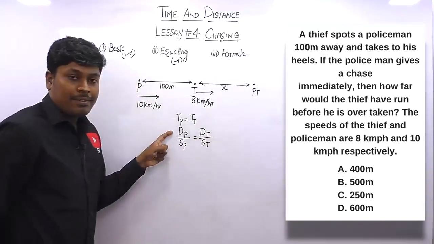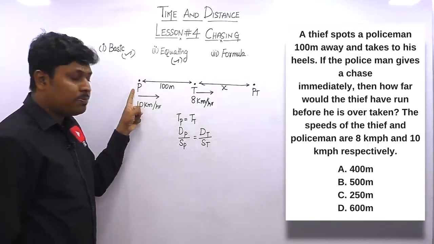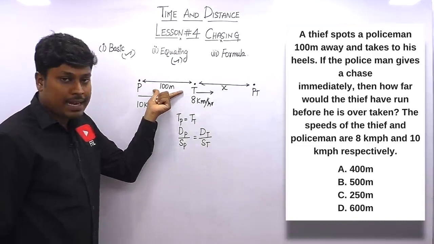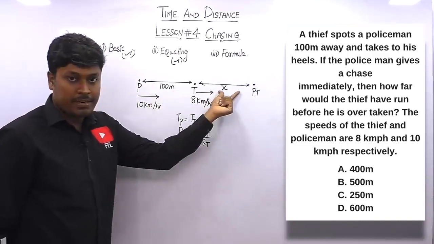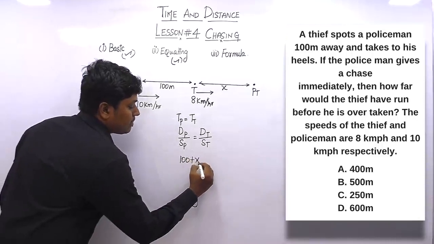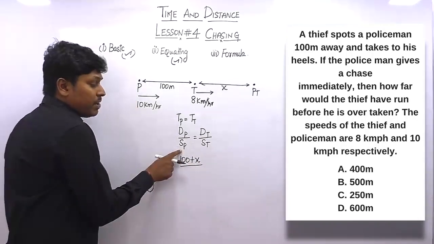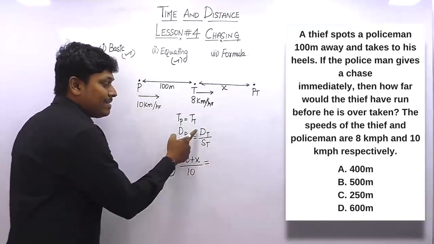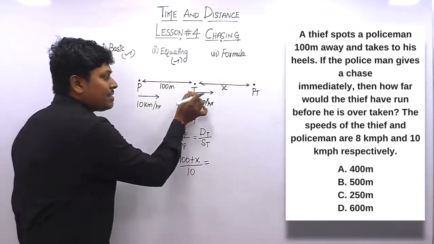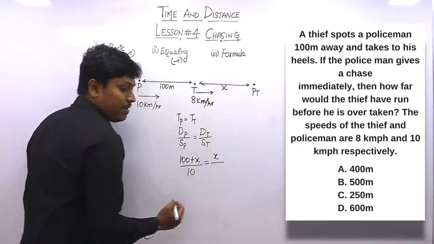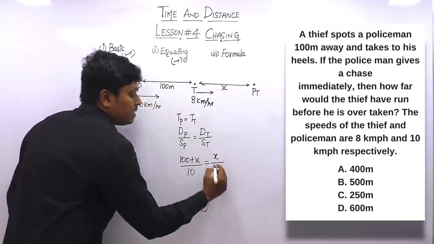Now distance traveled by the policeman. So listen here, from this point, in order to reach this point, initially the policeman has to cover this 100 meter, then x meter. So distance traveled by the policeman will be 100 plus x, divided by speed of the policeman, 10 km per hour, is equal to the distance traveled by the thief. Distance traveled by the thief is only this distance, which is x. So x divided by the speed of the thief. Speed of the thief is 8 km.